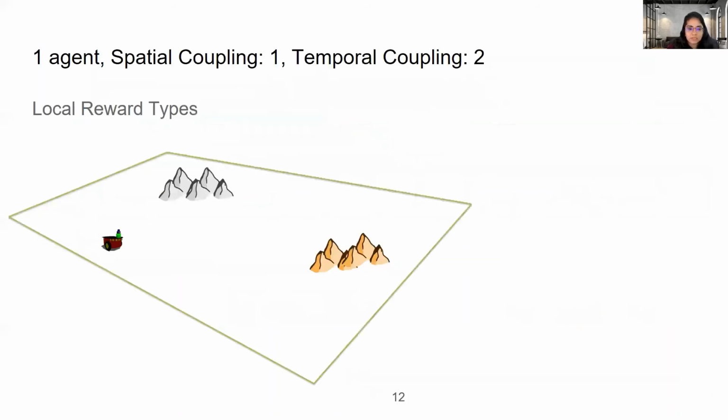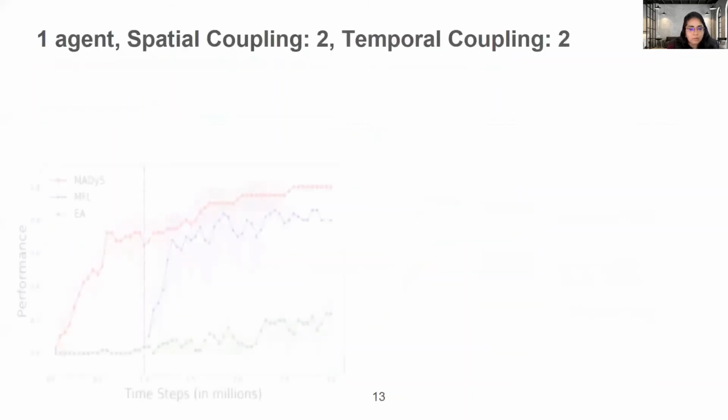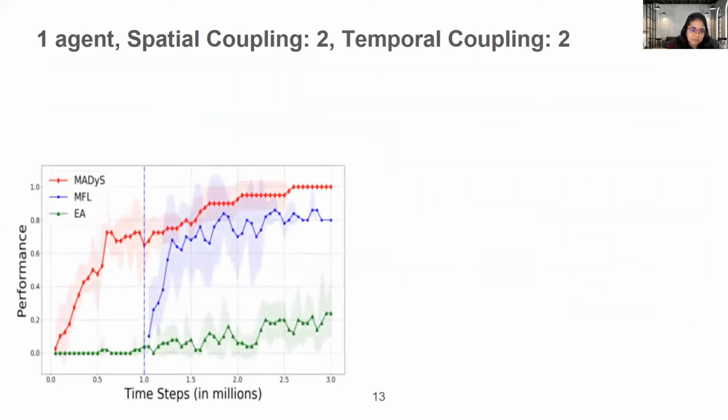Let's look at the first scenario in which we have just one agent and temporal coupling requirement is 2. And the way we define local rewards is go to POIA. So they are some distance-based proxy rewards. Go away from POIA, go to POIB, go away from POIB. And here are the results. So we see that MAEDyS outperforms MFL and CCEA significantly.